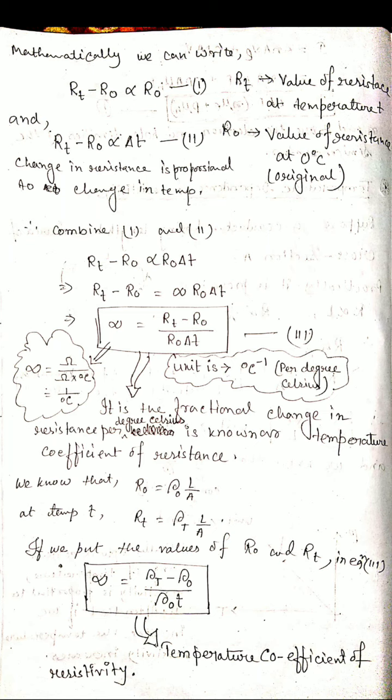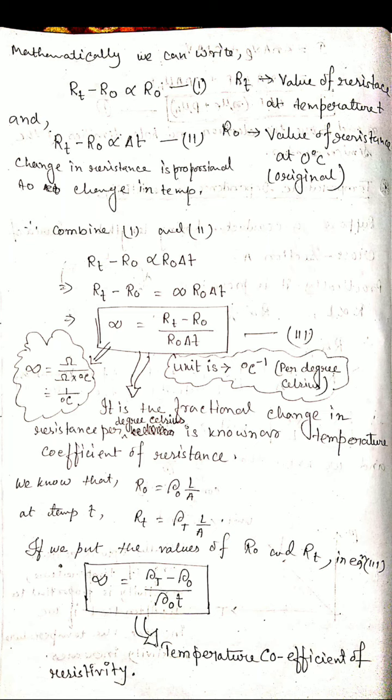So alpha equals RT minus R0 by R0 into delta T. And this alpha is called the temperature coefficient of resistance. That term, RT minus R0 by R0, is called the fractional change of resistance, divided by delta T, that means per degree Celsius. So the temperature coefficient of resistance is the fractional change in resistance per degree Celsius, and its unit is per degree Celsius.